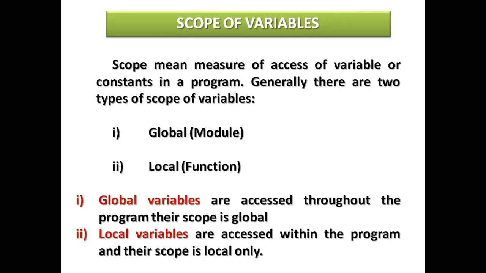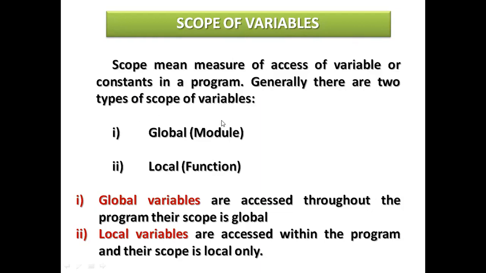Global variables are declared before the program starts and can be used in any part of the program. So global variables you declare at the top of the program, before starting, and they can be called in any part of the program. Local means within a limit, a local area, just like where you stay, and global means all over the world.